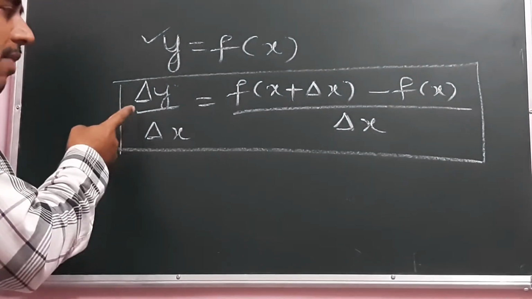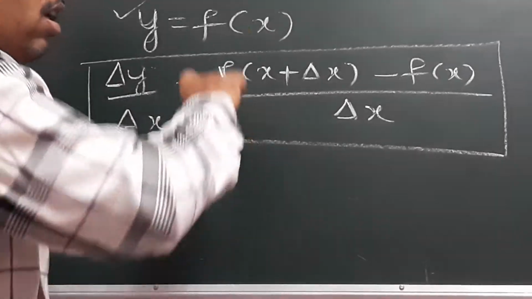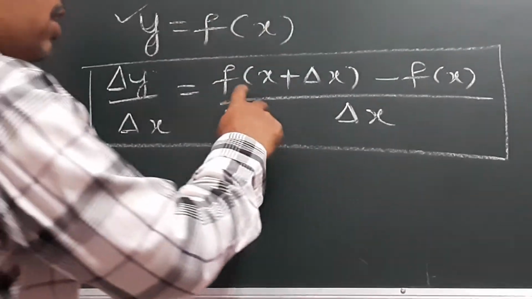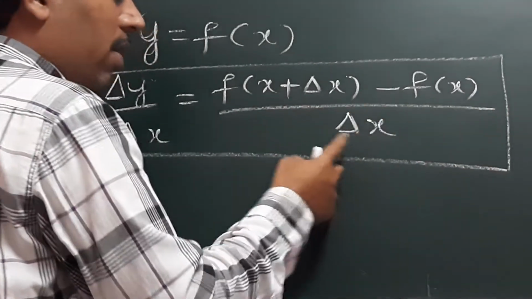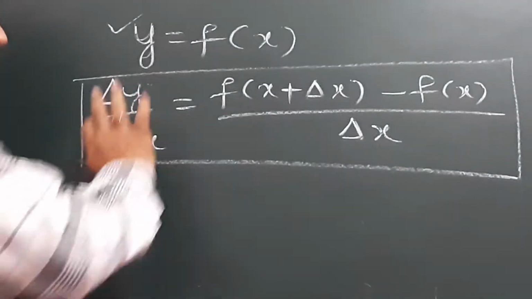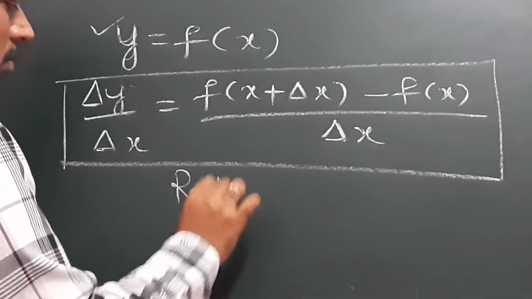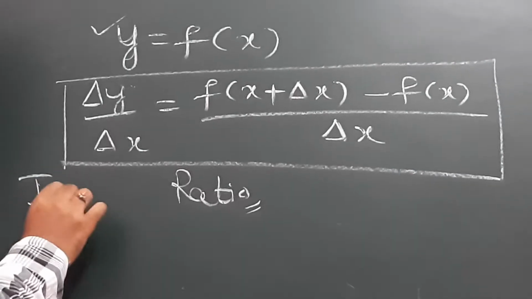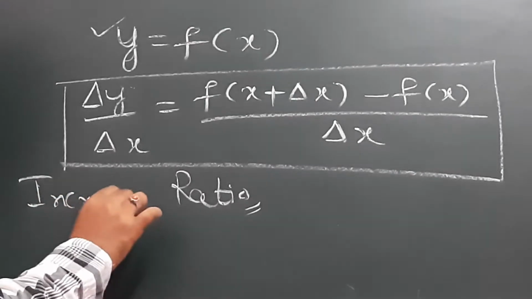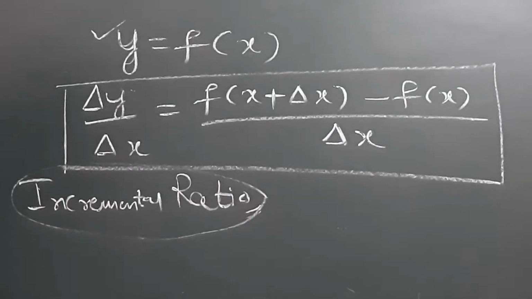Observe this. On the left hand side we got delta y by delta x. On the right hand side, the numerator is f of x plus delta x minus f of x, whole divided by delta x. Whatever I have written on the board is called a ratio. What is the ratio here? It is the incremental ratio.